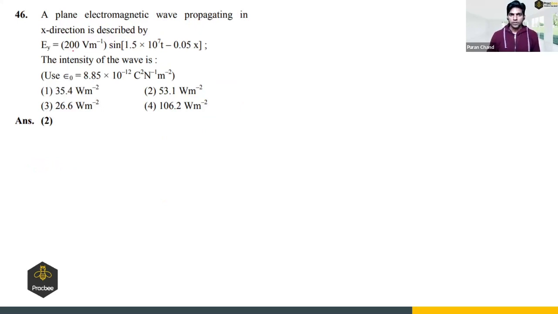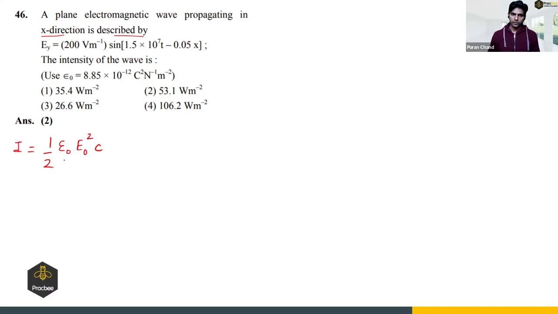Now the next question: a plane electromagnetic wave propagating in X direction is described by this equation, EY is 200 sine (1.5 into 10 raised to power 7 t minus 0.05x). The intensity of the wave is? To solve this question, you should know the formula of intensity. Intensity will be given as half epsilon naught E naught square C. That is the intensity of electromagnetic radiation.